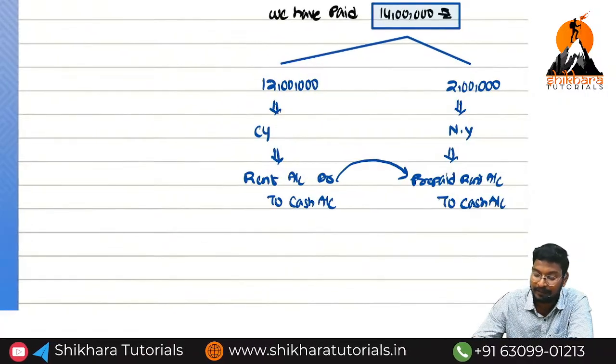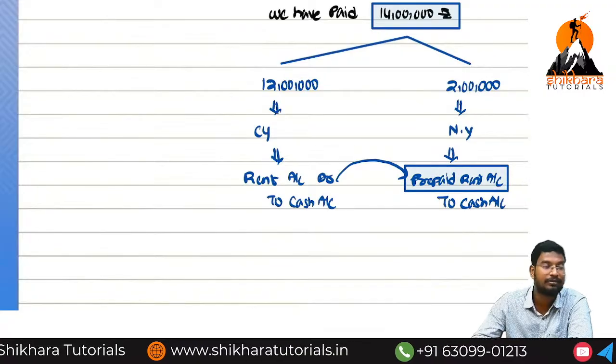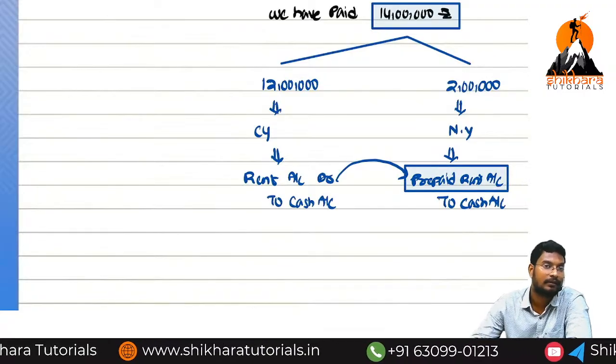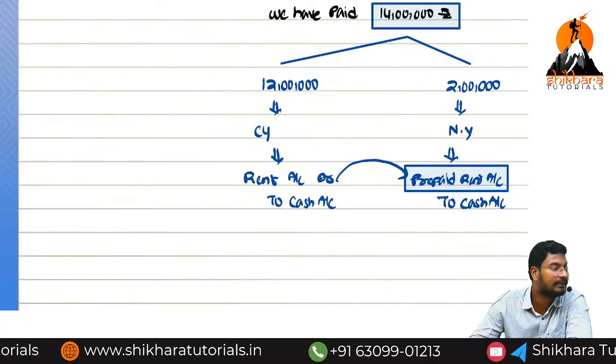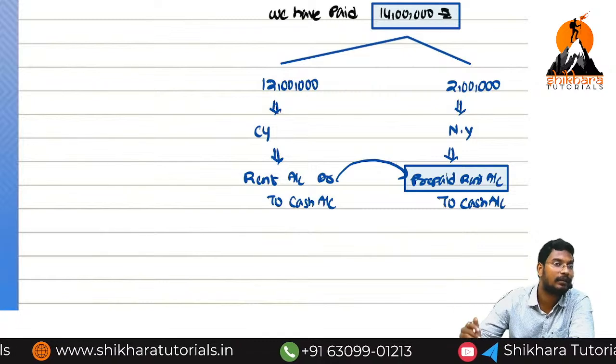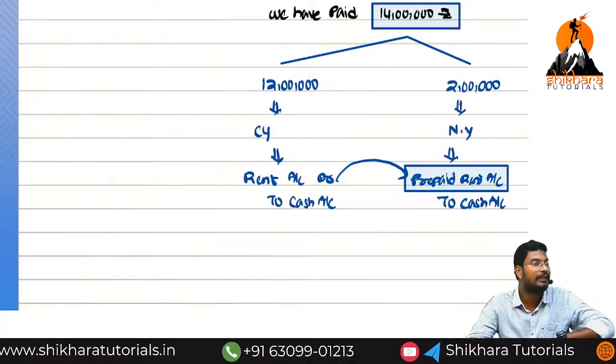Why have you debited prepaid rent? Prepaid rent is an asset. Which balance? Debit balance. So it increases or decreases? Increases. Now only we have paid, so it is an asset to us. In the next year, will our asset increase or decrease? Decreases. In the current year, our asset increases.